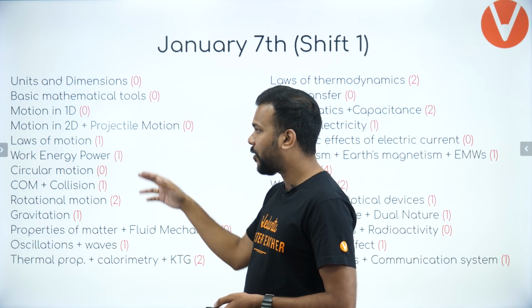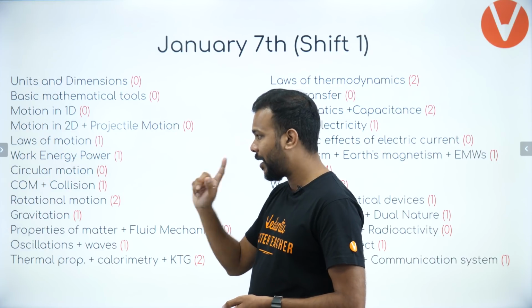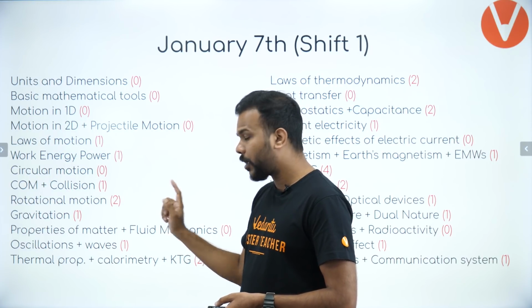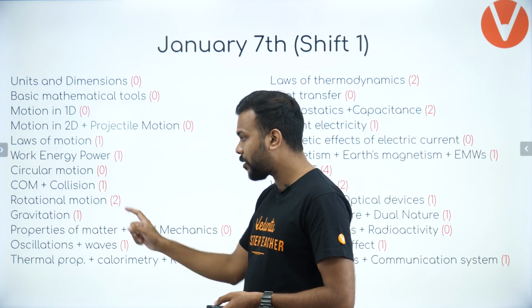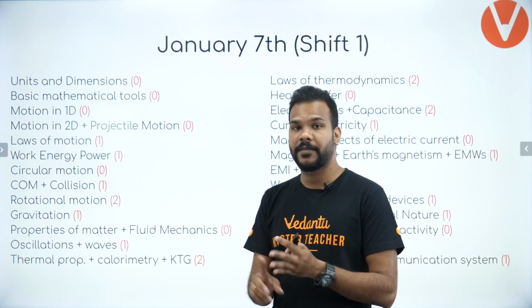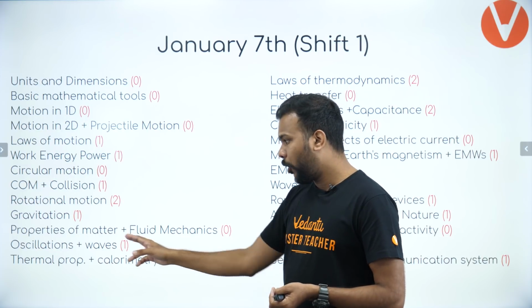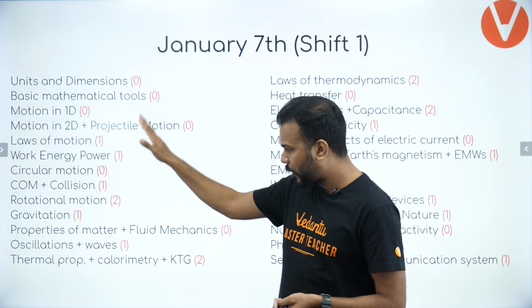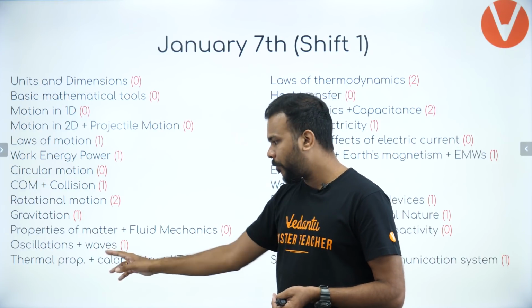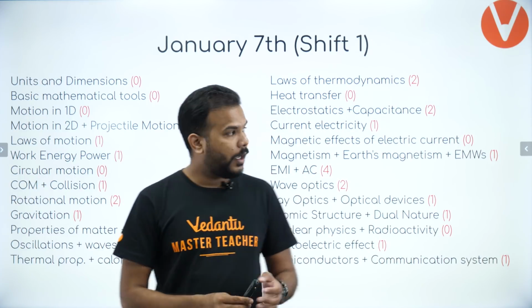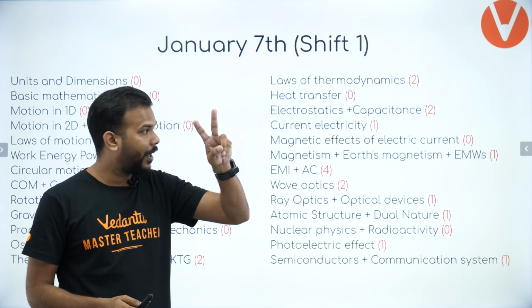Questions from mechanics started from laws of motion, work power energy had each 1 question, center of mass and collision had 1 question, rotational motion had only 2 questions, gravitation had 1 question, fluid mechanics and properties of matter, elasticity, surface tension had no question, and oscillations and waves had only 1 question. So this is where mechanics got over. Thermal properties, calorimetry and KTG had 2 questions, and laws of thermodynamics had 2.